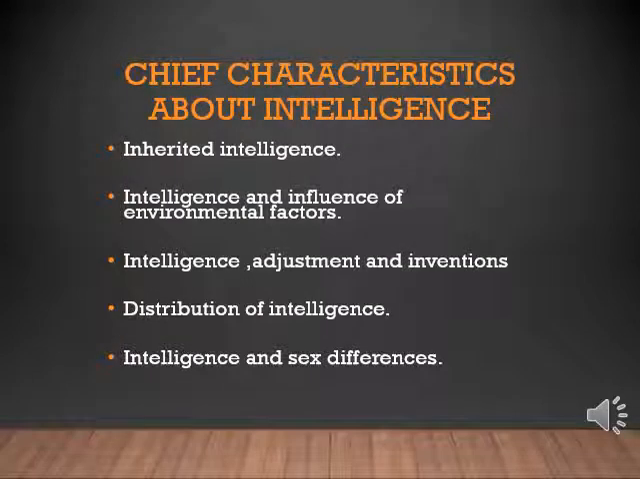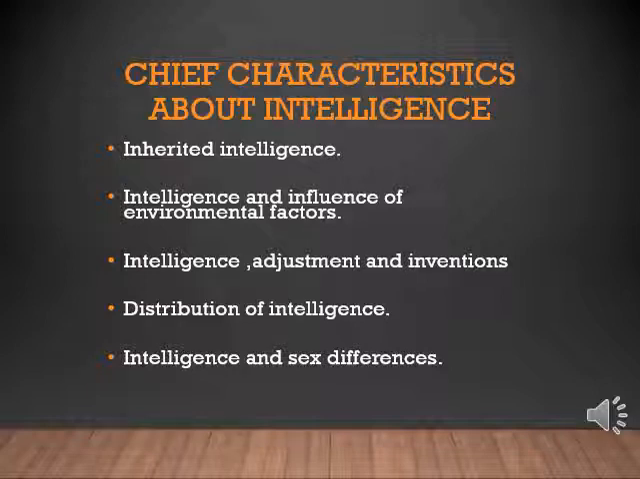So let's see the chief characteristics of intelligence. So how will intelligence be? The first is inherited intelligence, meaning it is already there from birth, inherited by gene, you got the intelligence. Second is the influence of environmental factors. You are living in a situation where you learn intelligence, how you learn to think, adjustment, everything. So that is the environmental factor.